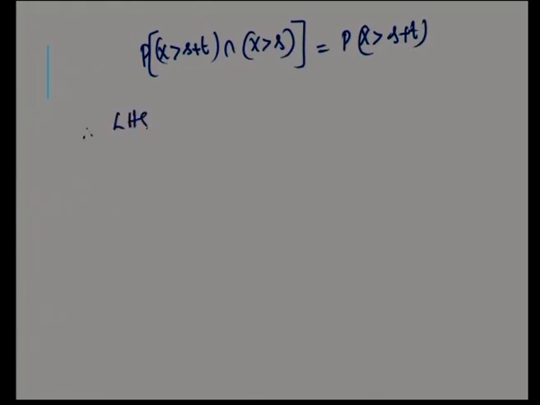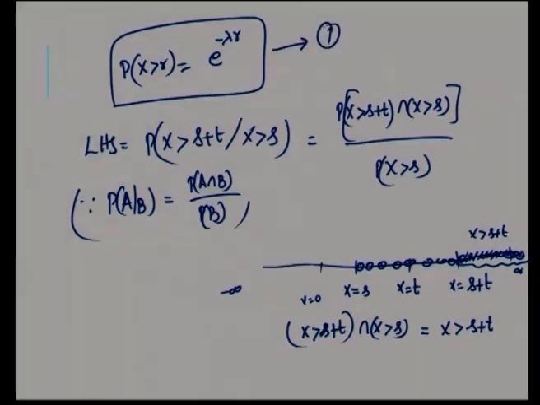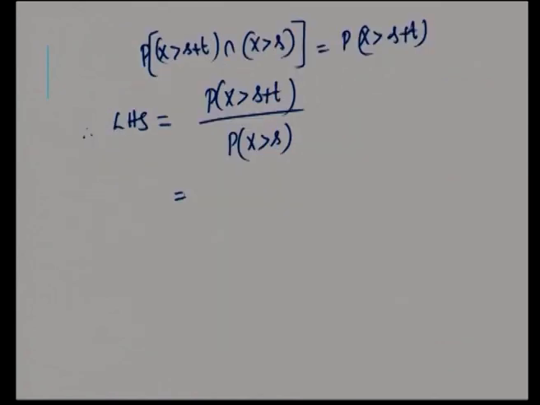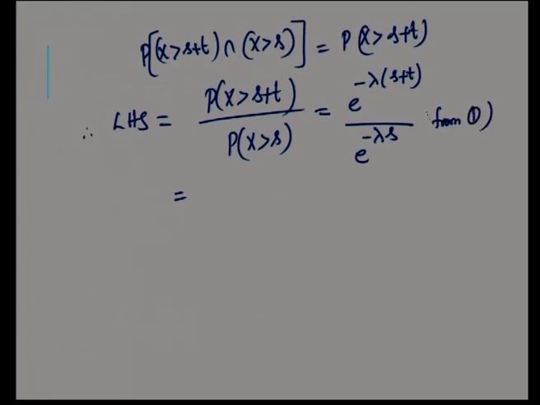So, what happens to the left hand side? The left hand side becomes P of X greater than s plus t, and the denominator already has P of X greater than s. P of X greater than r is e power minus lambda r, which was already derived. Therefore, in the place of r you have s plus t. So, this is e power minus lambda into s plus t divided by P of X greater than s. This is P of X greater than r, in the place of r you have s, so e power minus lambda s. This is from equation 1.